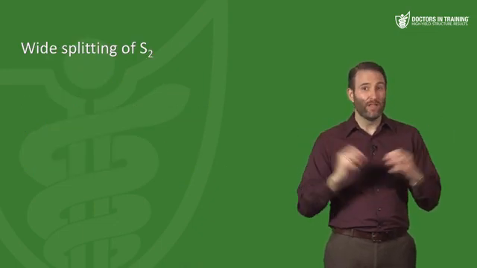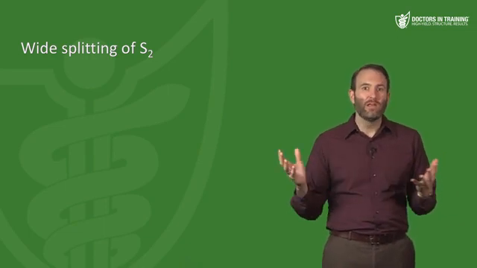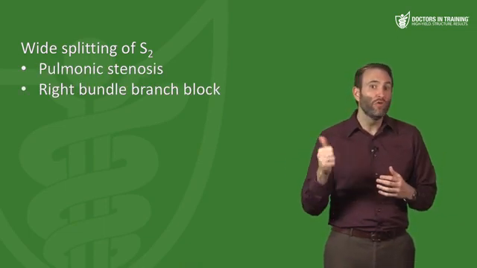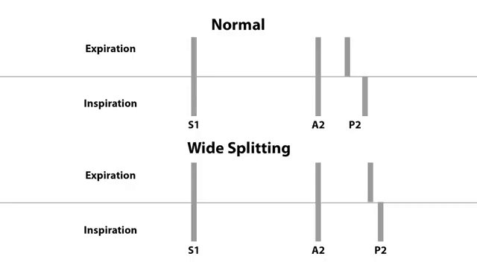Now, wide splitting of the S2 is an exacerbation of what we just described. Wide splitting of S2 is associated with pulmonic stenosis or a right bundle branch block. So these are areas where it's going to take even longer for the right ventricle to expel its volume. It's not just with inspiration here that you have this wide splitting. It can also be with expiration as well. So a split S2 on expiration is never normal. Split S2 on inspiration can be normal.